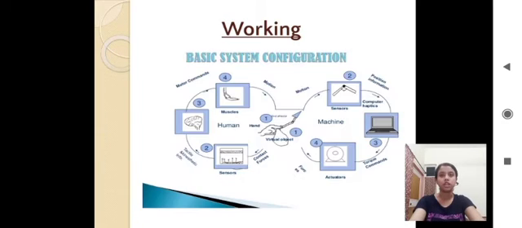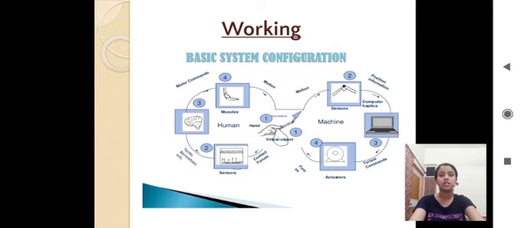Next is the working of haptics. Basically, a haptic system consists of two parts, namely the human part and the machine part. In the figure, the human part, that is the left one, senses and controls the position of the hand, while the machine part, that is the right one, exerts forces on the hand to simulate contact with the virtual object.